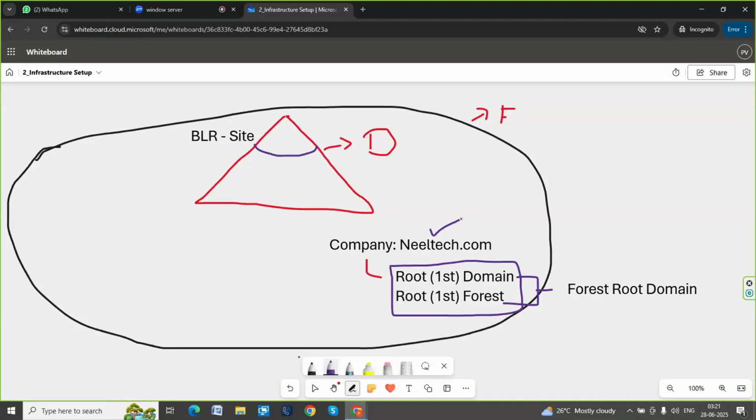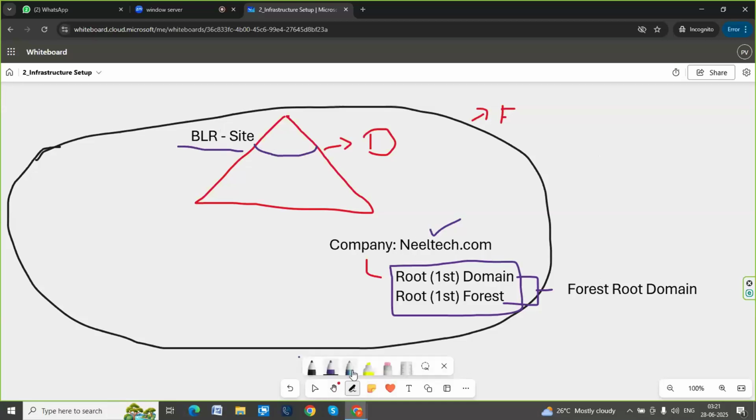Later you go with a layout. You have a layout owner, builder owner. There you will purchase a site. Same way, if I want to set up a lab, I'll select a location. Location is nothing but your Bangalore site. This is the data center location.